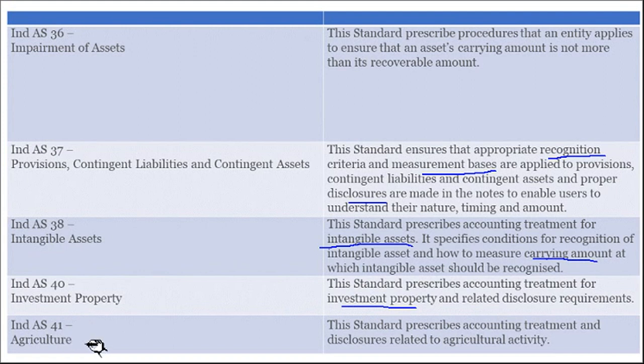Last one, Indian Accounting Standard 41, it is related to agriculture. This standard prescribes accounting treatment and disclosure related to agricultural activity. So if the concern is related to agriculture, then Indian Accounting Standard 41 should be followed. So these are the accounting standards at present. In future, there can be some additions or some deletions. So it's better to visit the ICAI website and update your knowledge.